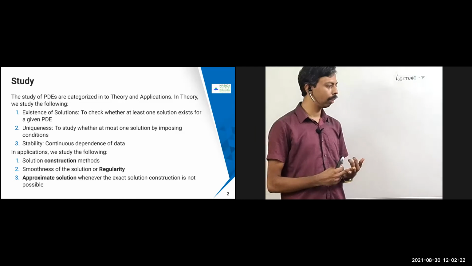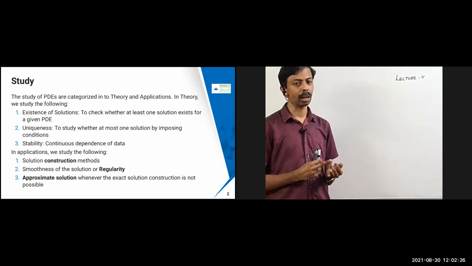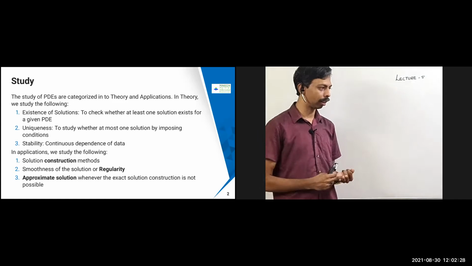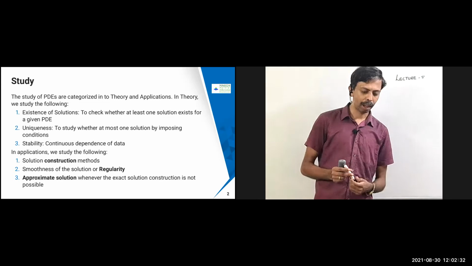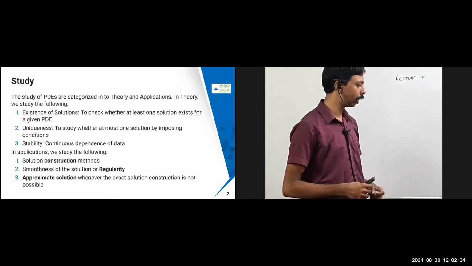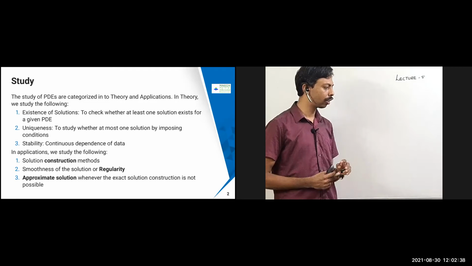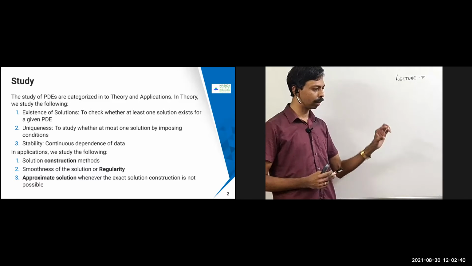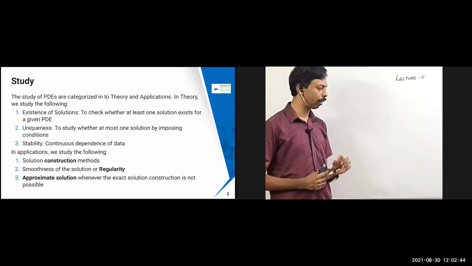Second, if at least one solution exists, then we will check whether at most one solution exists, meaning uniqueness is there or not, where we'll be imposing some more conditions. Then the third thing is stability, which is called continuous dependence of data. So using these three principles, we'll propose a thing called well-posedness, which I will say in the next slide.